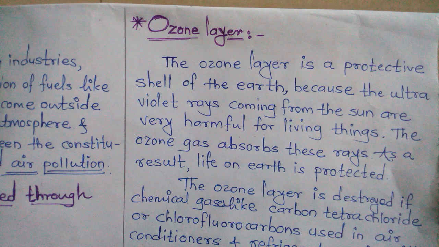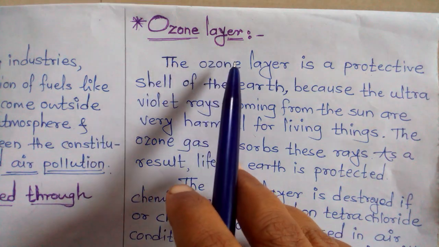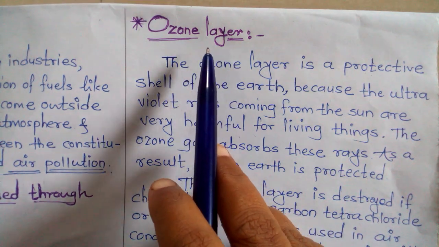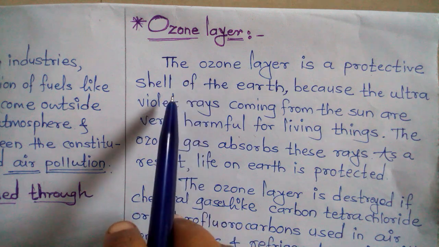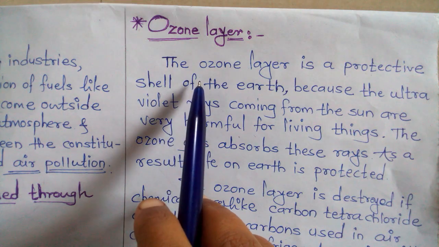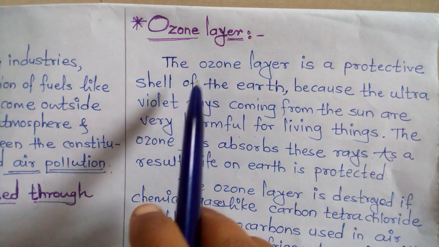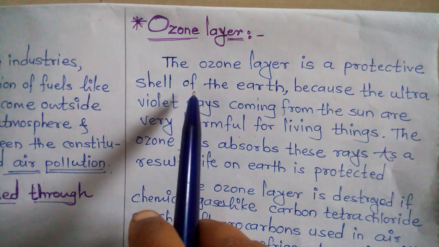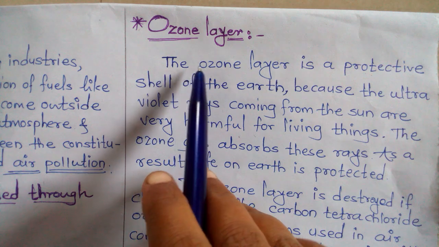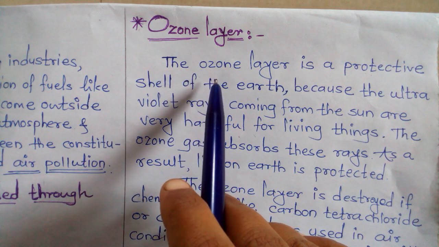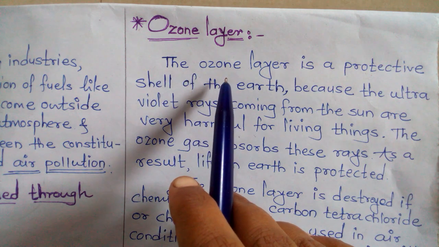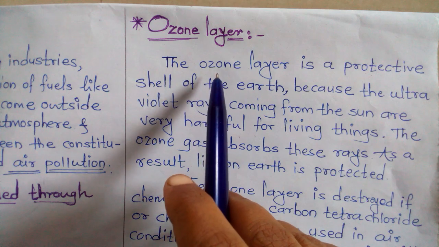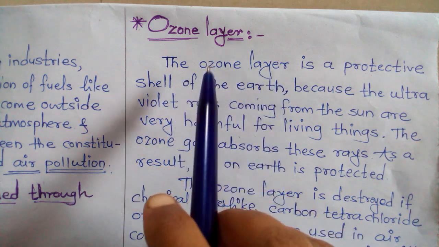This ozone layer is present below the stratosphere. In the last lecture I explained that we are living between the troposphere and the stratosphere. The ozone layer is present in the lower part of the stratosphere.